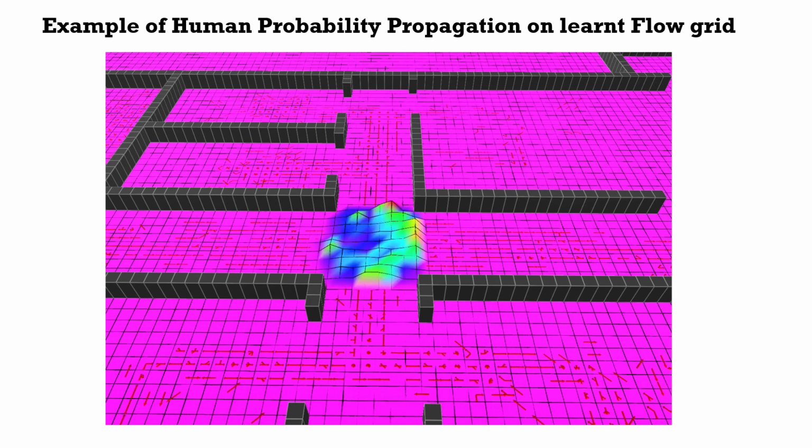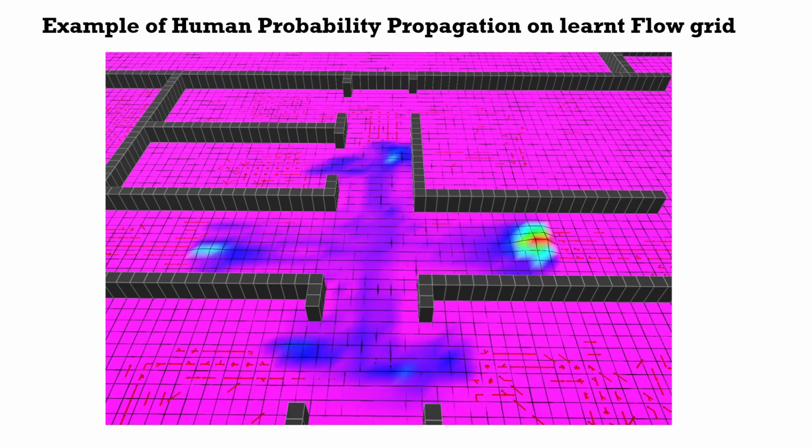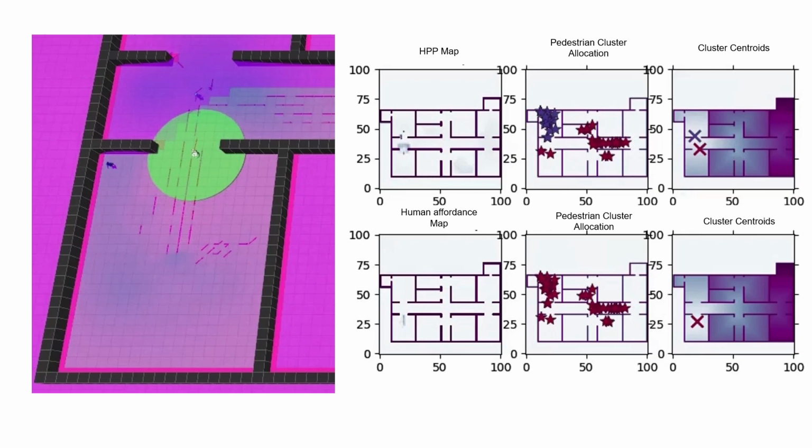In the given case, a flow grid has already been learned and we simulate a pedestrian observation on the map center directed to the east. Here, an extract of our experimentation. On the left, an HPP map is presented. On the right, two evaluation processes are available.